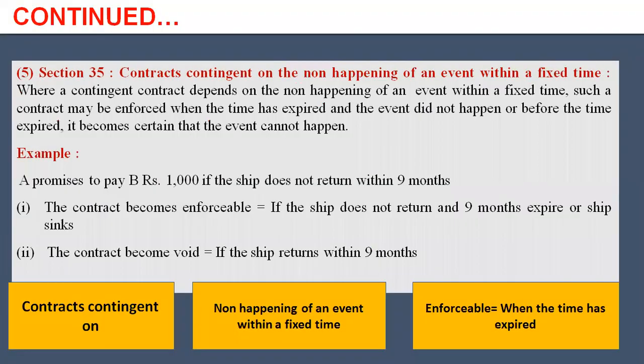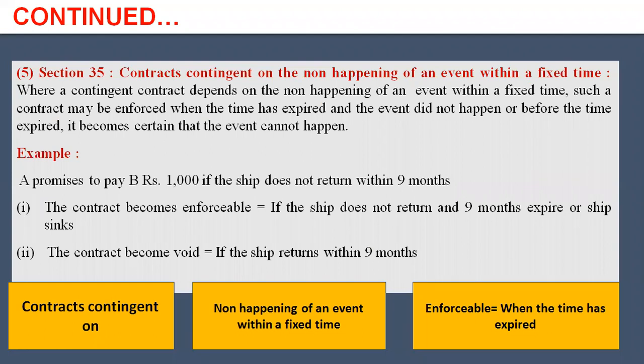Now rule 5, according to section 35, contracts contingent on the non-happening of an event within a fixed time. Now the two conditions are non-happening of an event and within a fixed time. The same example is there, but the condition is changed to non-happening.